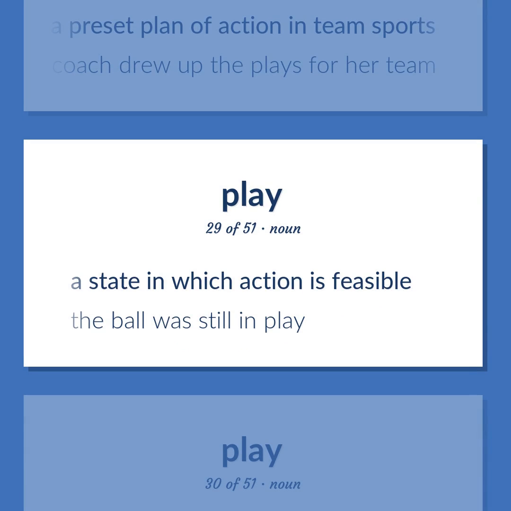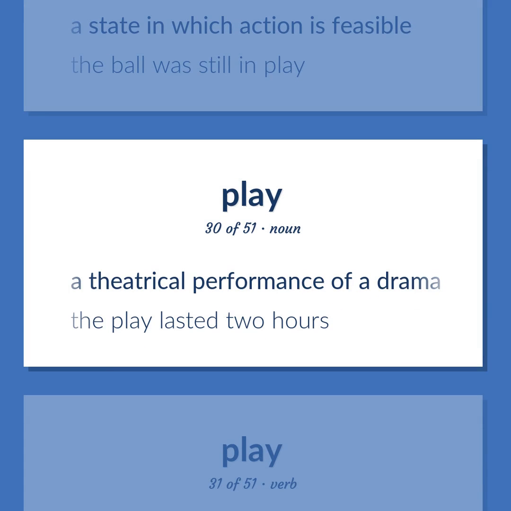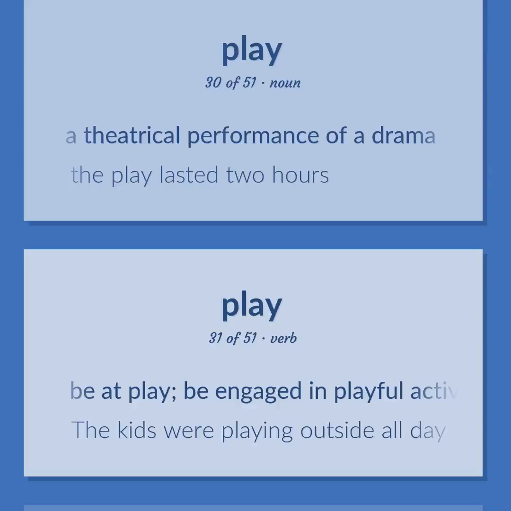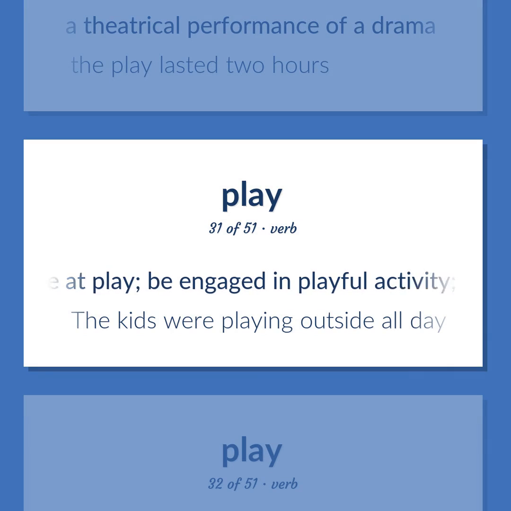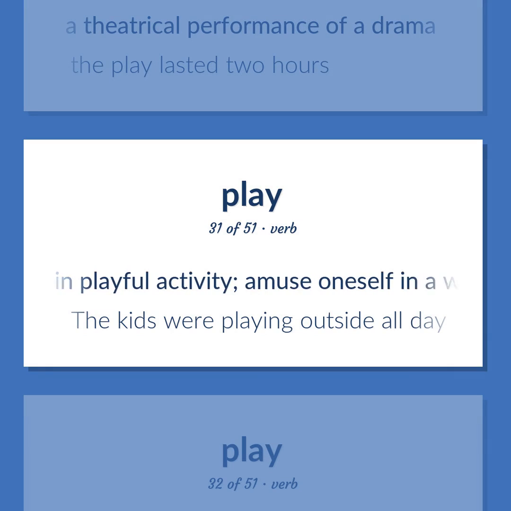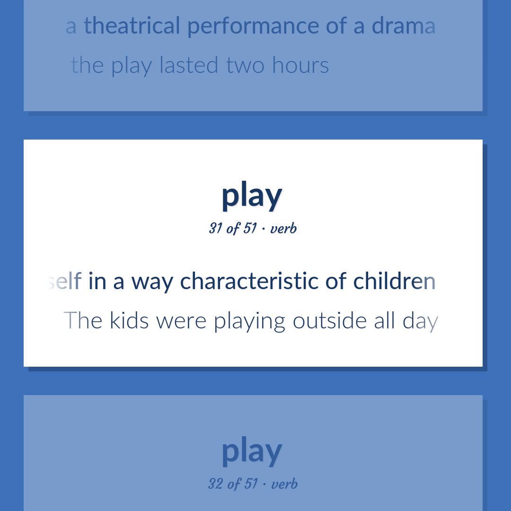A state in which action is feasible. The ball was still in play. A theatrical performance of a drama. The play lasted 2 hours. Be at play. Be engaged in playful activity. Amuse oneself in a way characteristic of children. The kids were playing outside all day.